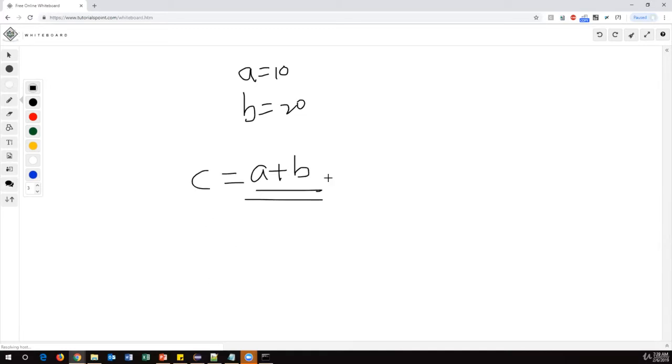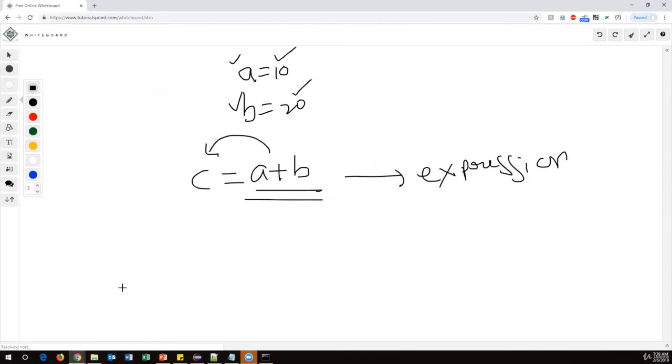So I'm adding A plus B and storing the output in C. In this example, A is a variable, 10 is a value, B is another variable, 20 is the value. But this whole thing is called an expression.